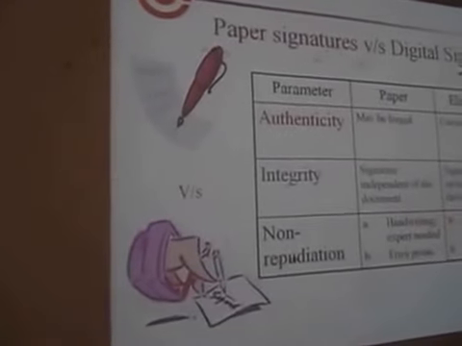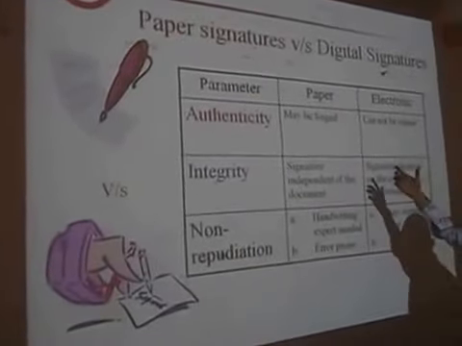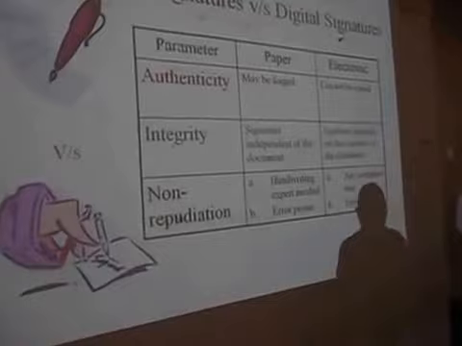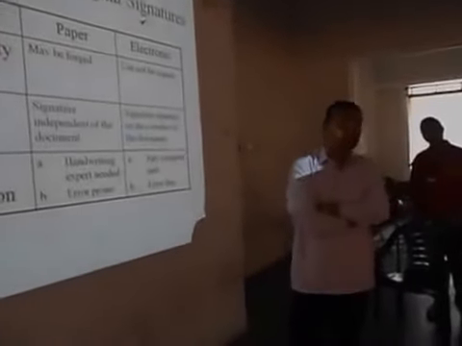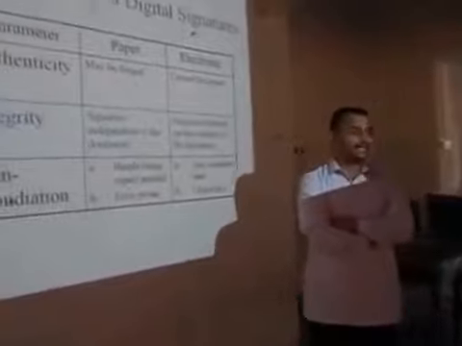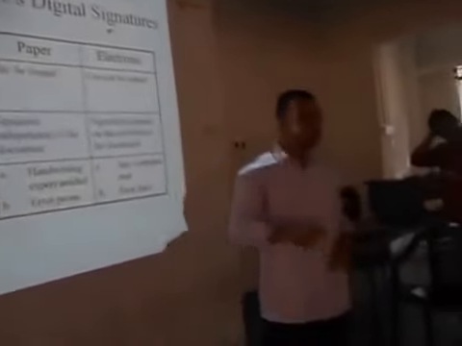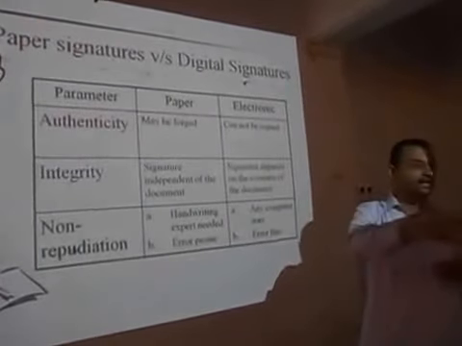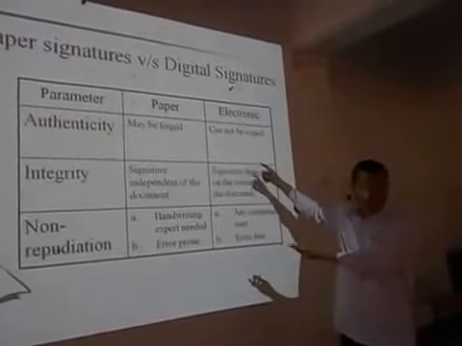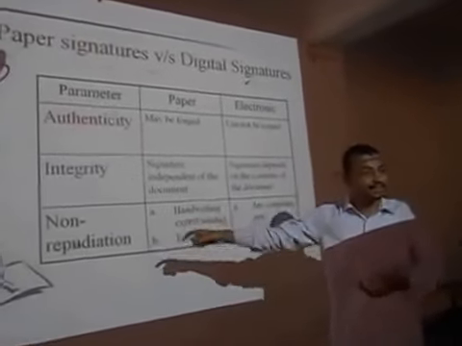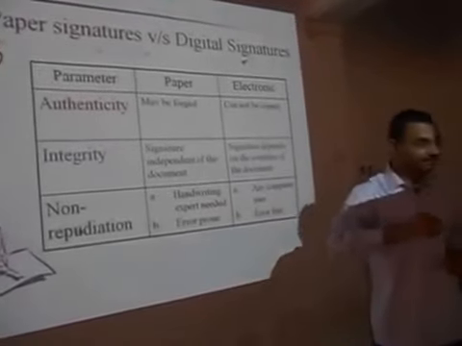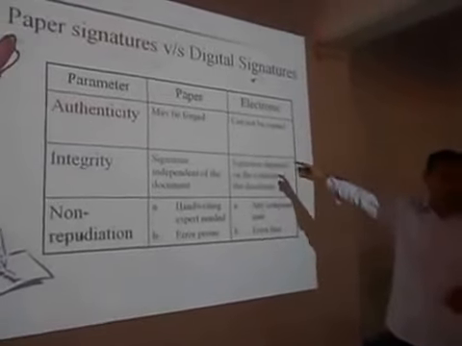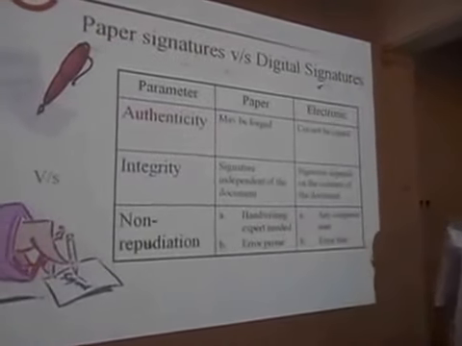Now the difference between a paper signature and an electronic digital signature. The paper signature may be forged by handwriting experts, but the electronic version cannot be. We have no chance to forge the key. One more thing is, depending on the content, the electronic signature changes, whereas the signature on paper won't change depending on the content. We put the same signature on every document, but the signature changes when it comes to the electronic part, as I showed you in an example earlier.